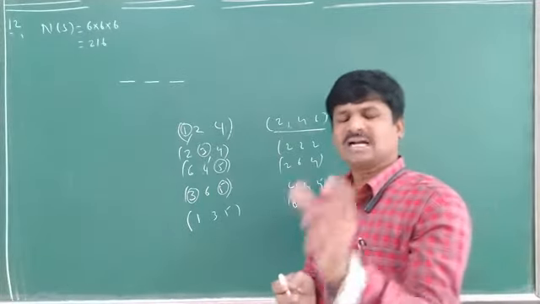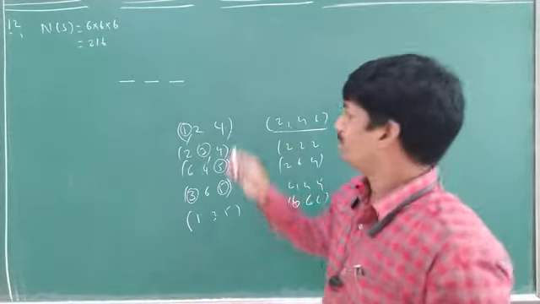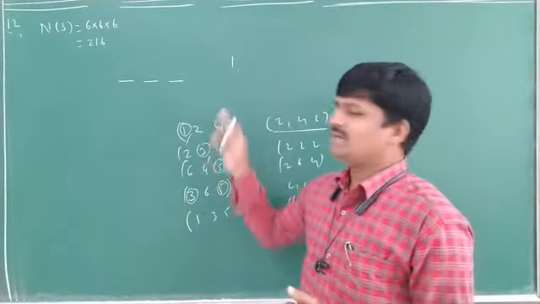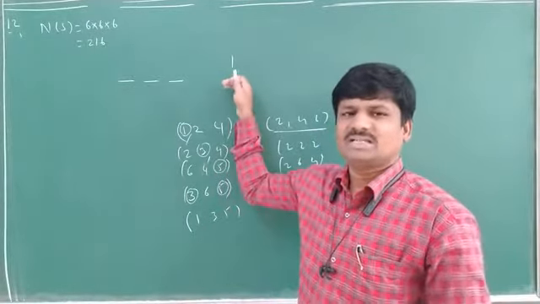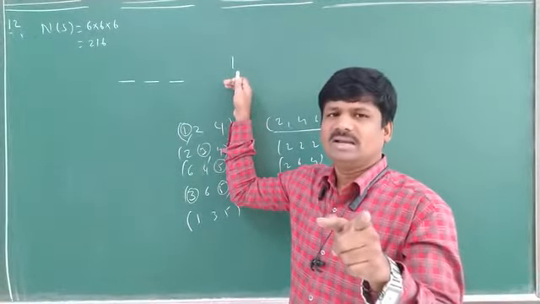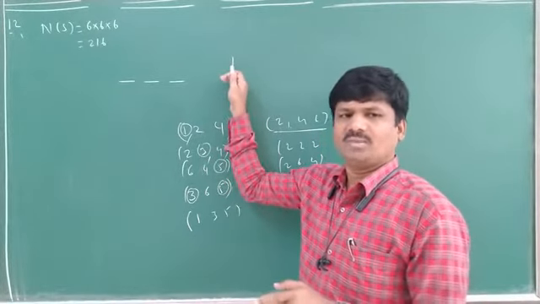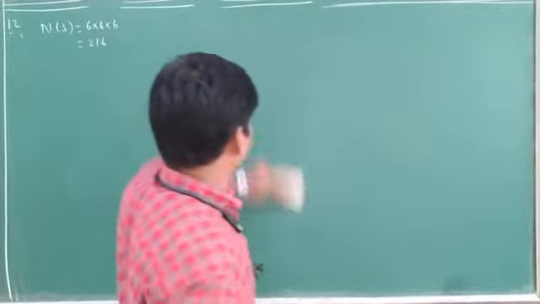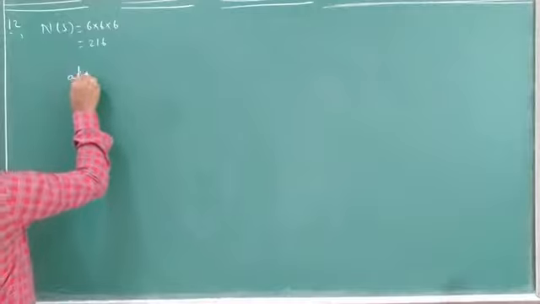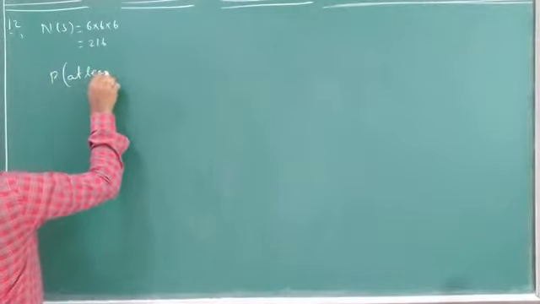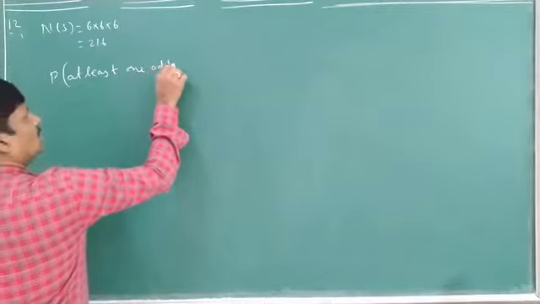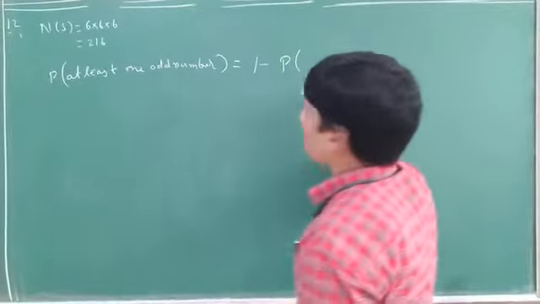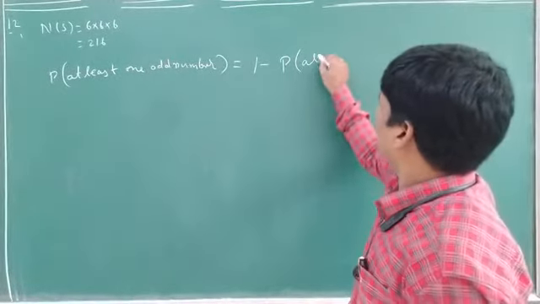First time even number, second time even number, third time even number, from 1. 1 means what is that one? In this one, all probabilities will be there. Sum of all probabilities in an experiment is equal to 1 only. Yes or no? At least 1 means how do we have to find here? So what is the formula? Probability of at least one odd number is equal to 1 minus probability of all even numbers.